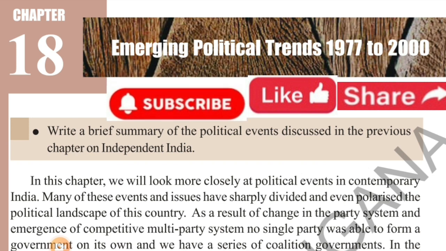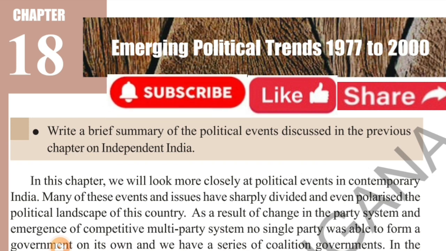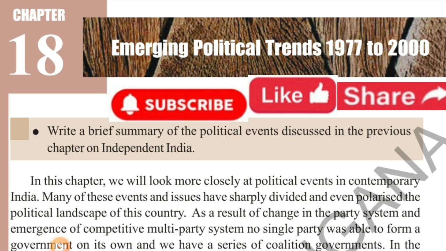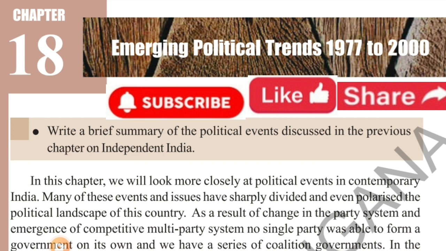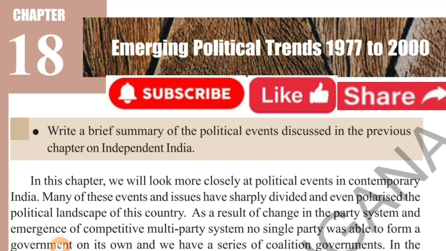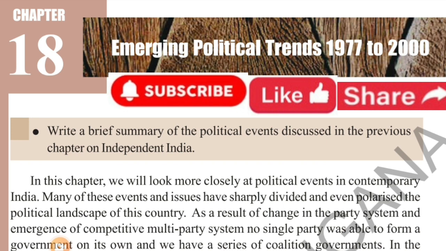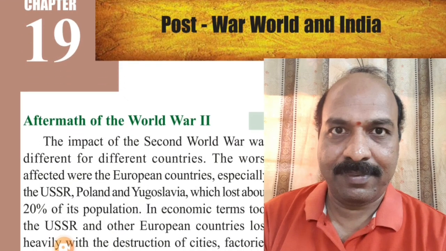What were the main reasons behind the emergence of coalition politics in India? And also we will discuss the new industrial policy or new economic policy during the time of P.V. Narasimha Rao. So these are some important topics to be discussed in this lesson, students.